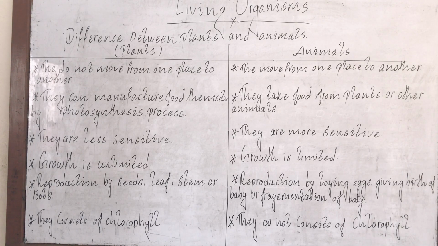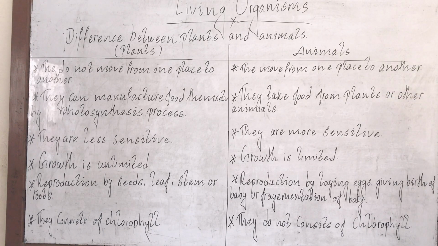Okay. But animals can move from one place to another because animals have forelimbs and hind limbs, or we can say they have legs that help them to move from one place to another. Or there are some other organisms which can crawl on land, by their body, by their skin, right? So some can jump, some can fly, some can run, some can walk, some can climb. That's how animals can move from one place to another.